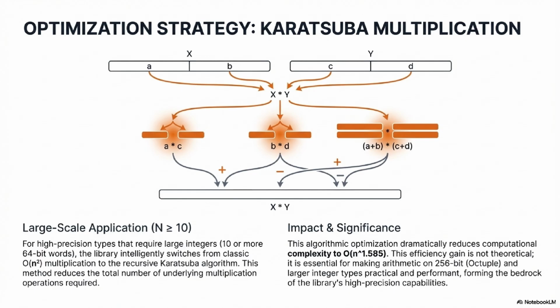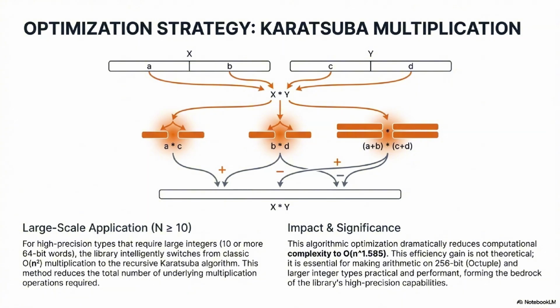Karatsuba is a fast multiplication algorithm that's built on that same recursive divide and conquer principle we were just talking about. Instead of doing the 4 submultiplications you'd normally need when you break 2 numbers into halves, Karatsuba cleverly rearranges the terms so that it only needs 3 submultiplications plus a few extra additions and subtractions. So by reducing the number of core multiplications from 4 down to 3 and doing that recursively, what does that actually do to the complexity curve?